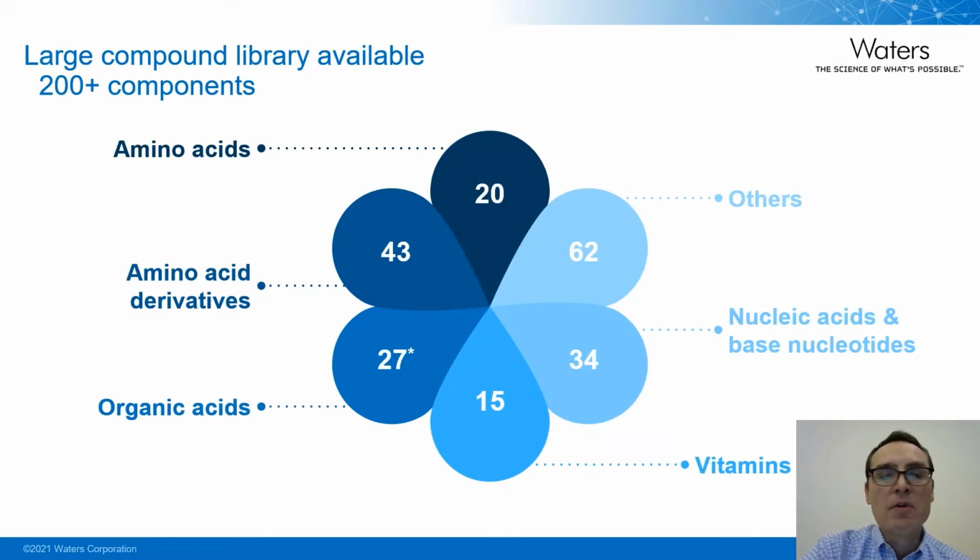The first step in building a comprehensive method is to have a comprehensive library of components. Here is a general overview of the classes of compounds that can be measured today using the platform. The base package currently includes amino acids, their derivatives, organic acids, nucleic acids, and base nucleotides, as well as vitamins and other compounds. It offers a broad coverage for not only targeted work, but also enables us to see new metabolites and dig more deeply into the data for additional changes and components to monitor in the future.